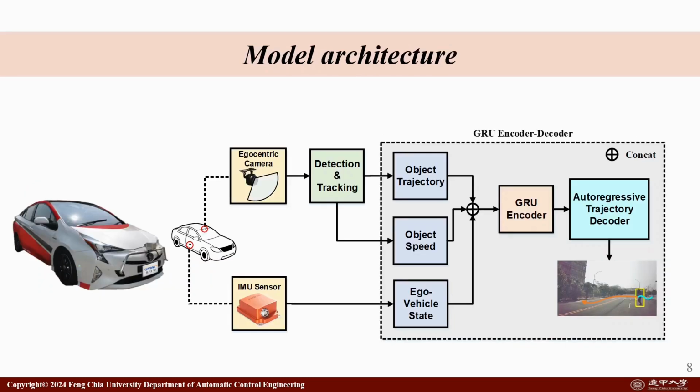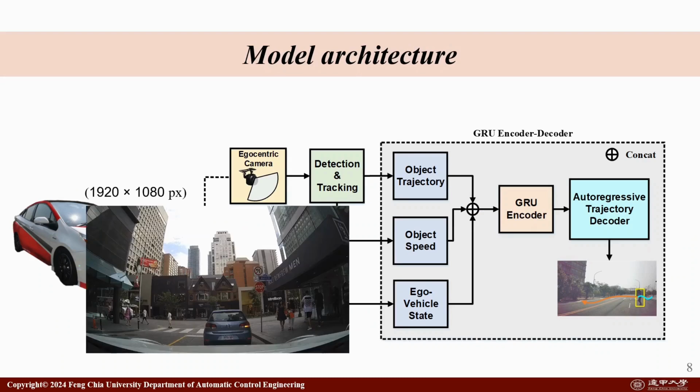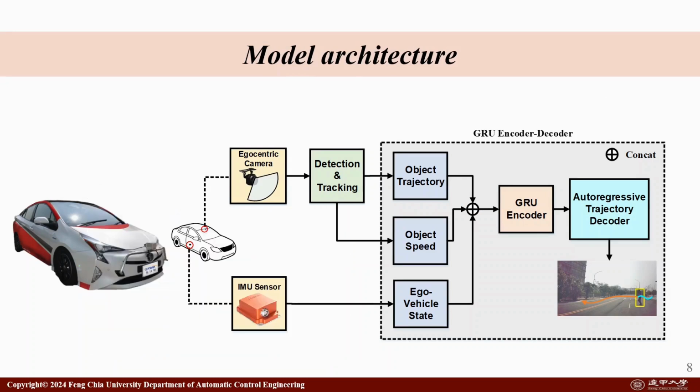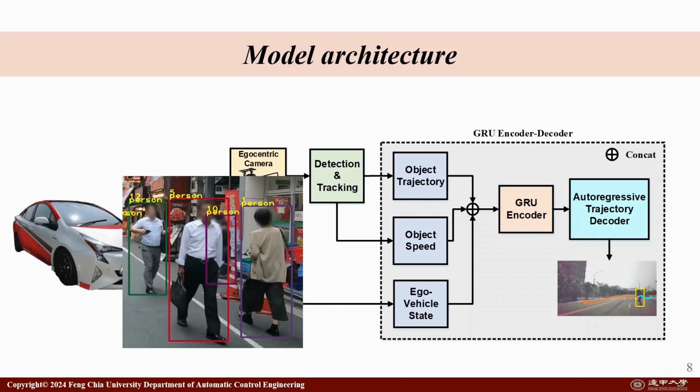And this is our method. First, we use the camera to capture the frame image, and then input it to the detection and tracking model to get the pedestrian bounding box and the person ID. And we use the bounding box to be our object trajectory.